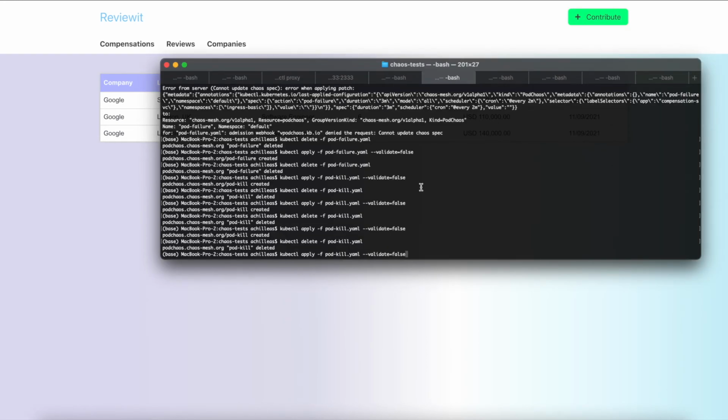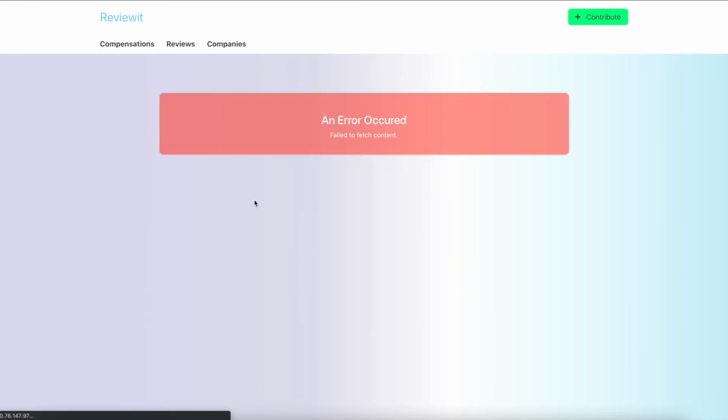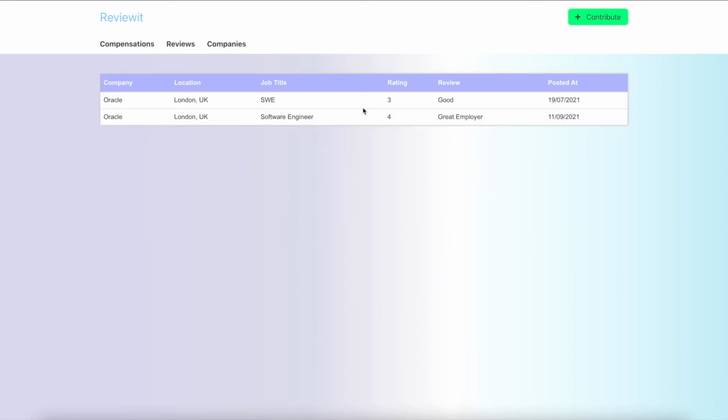Next, we will run a chaos experiment where all pods of the compensation service are targeted. And we see that the availability of the website is affected. Moreover, because the compensation service is defined as a critical service, meaning that other services are dependent on it, such as the company info service, we see that this service is down as well. However, at the same time, we can see that the review service is still available.